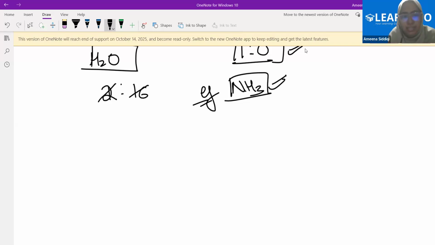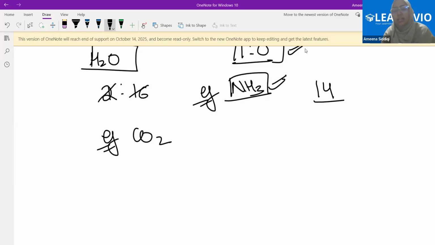Clear? What is the atomic mass of nitrogen? The mass of a nitrogen atom is 14. So the ratio would be what? The ratio is 14 to 3, right? Three hydrogen atoms, wonderful.